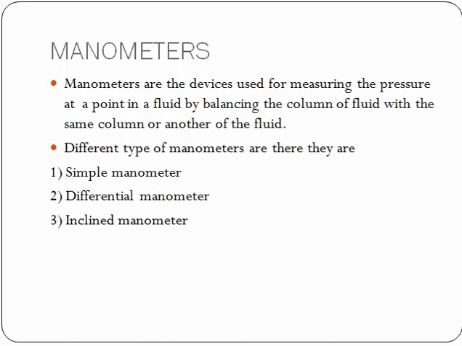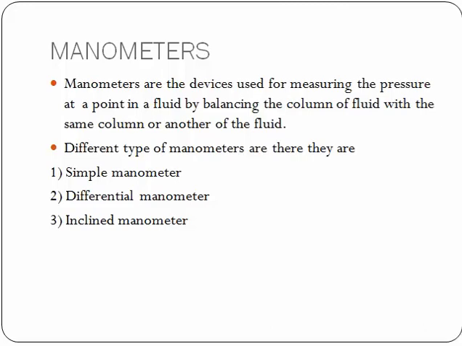Now we'll see about manometers. What is a manometer? A manometer is a device used for measuring the pressure at a point in a fluid by balancing the column of fluid with the same or another fluid. It means these are devices used for measuring the pressure of a fluid.